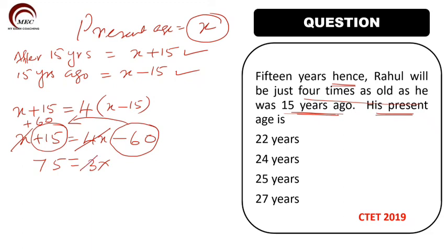So 3 and 75, I can cut, 25 times. So X is equal to 25. So what is the present age of Rahul? The present age of Rahul is 25 years. So from the given options, we mark the correct answer as 25 years.